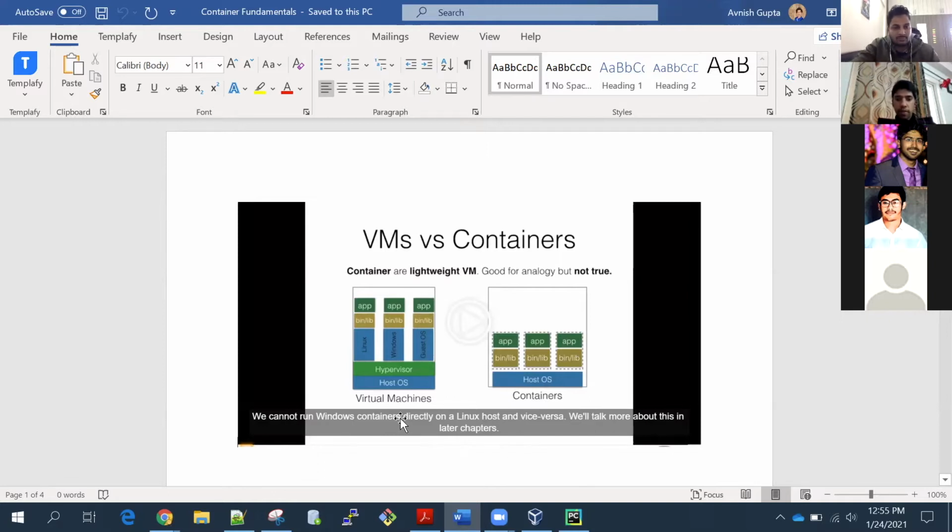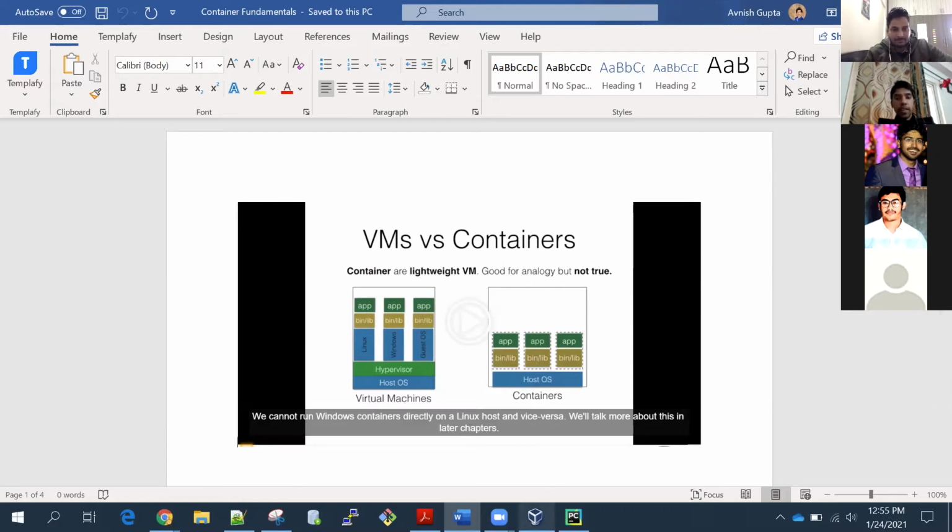So this is the difference between virtual machines and containers. There are many similarities between virtual machines and containers, but there are some differences as well. In case of virtual machines, we have seen that there is a host operating system, hypervisor, and the guest operating system. But in case of containers, there is only the host operating system, and there is no guest operating system or hypervisor. Containers run directly on top of the host operating system. So there's a major difference. That's why virtual machines are very heavy.